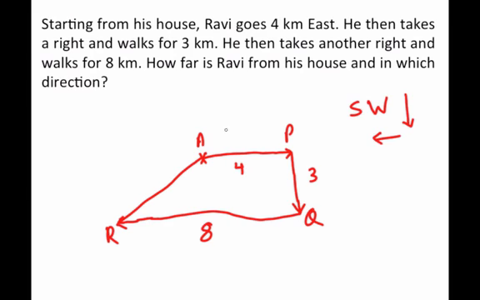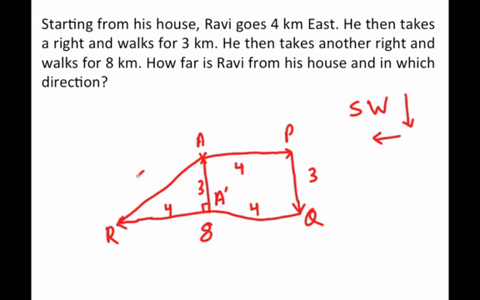And how far is he? Well, to find out the actual distance, you can drop a perpendicular from here. Let's say you drop the perpendicular at A dash. So if you drop a perpendicular, see, all these are straight lines. I'm not that good at drawing. So A dash will be 3 because PQ is 3. This will be 4. So A dash R will also be 4 because the total distance was 8. 3, 4, this is a perpendicular right angle.